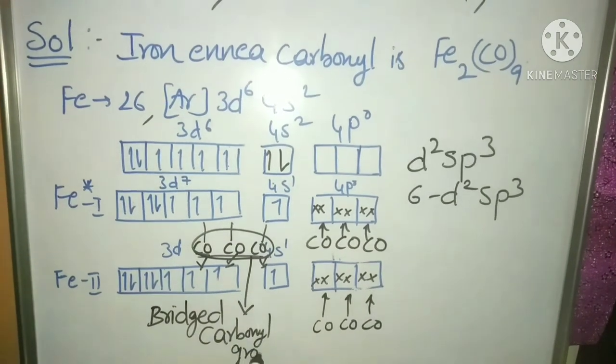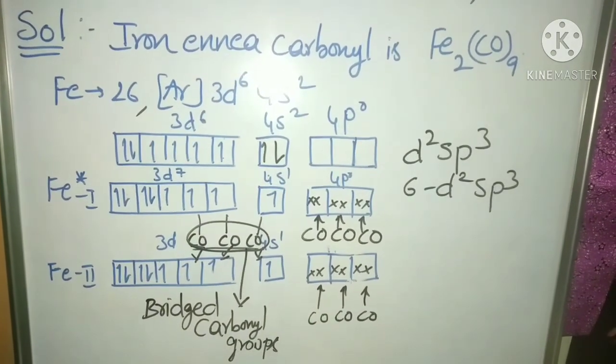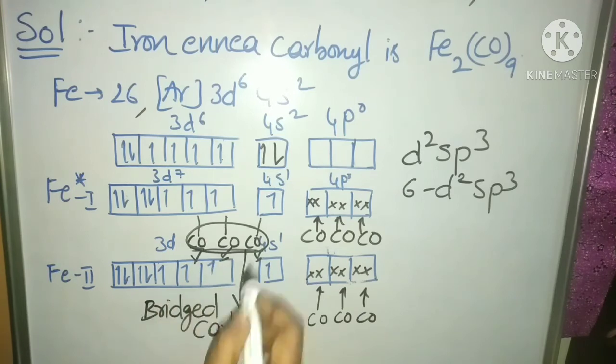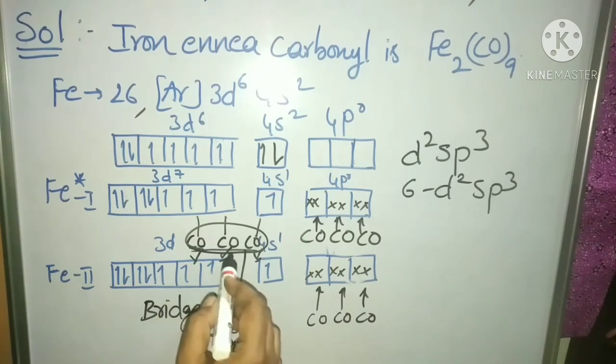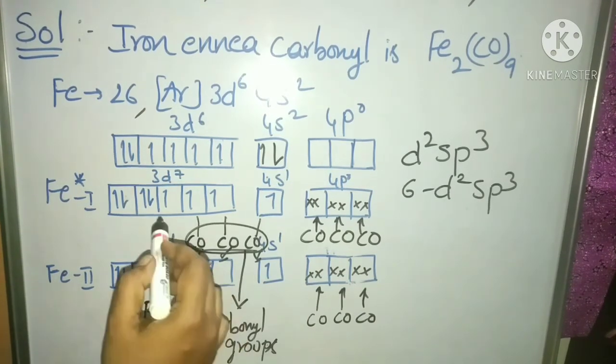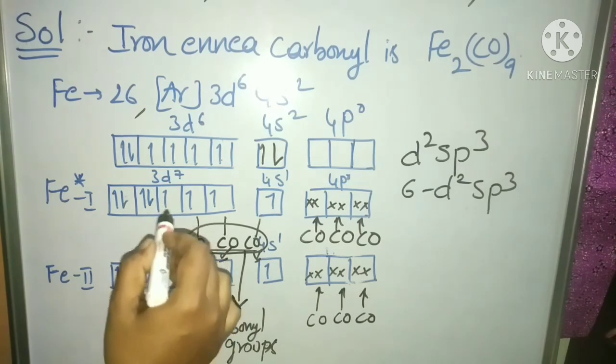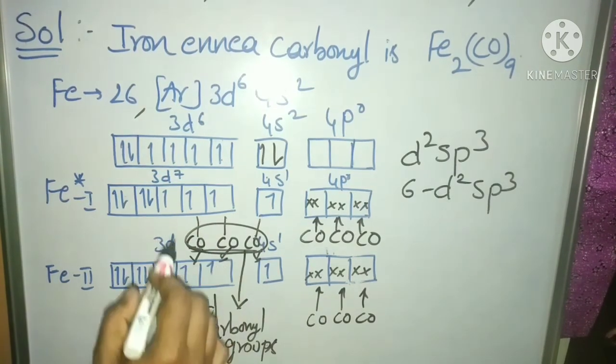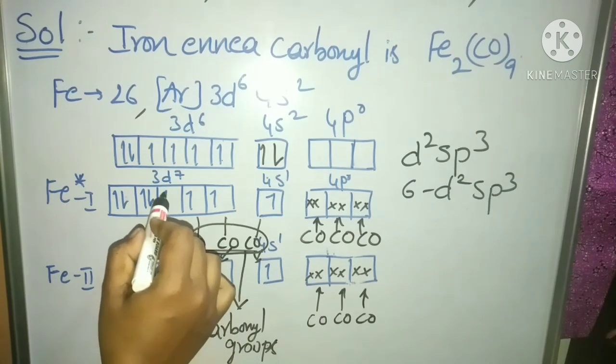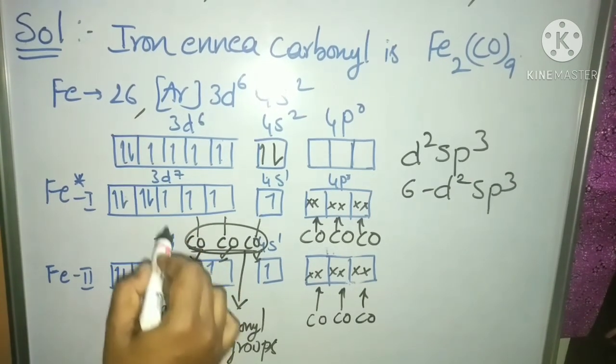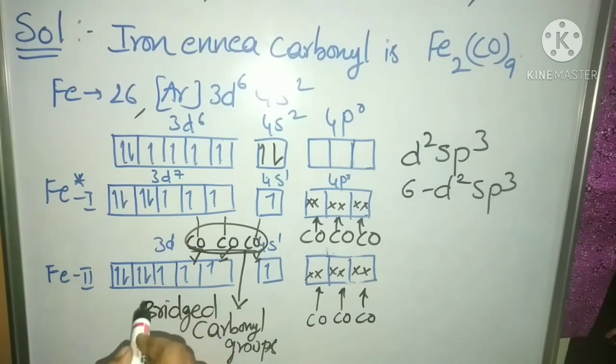So it is concluded that in iron enneacarbonyl we have 3 bridged ligands, or 3 bridged carbonyl groups. In the non-hybridized 3d orbital, 1 electron is left in the first atom and 1 electron in the second atom.